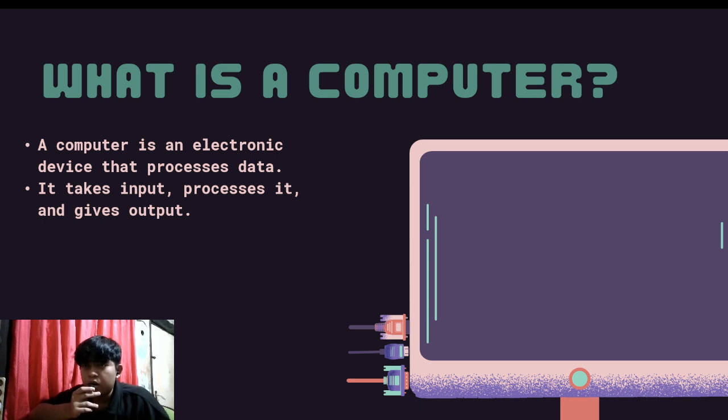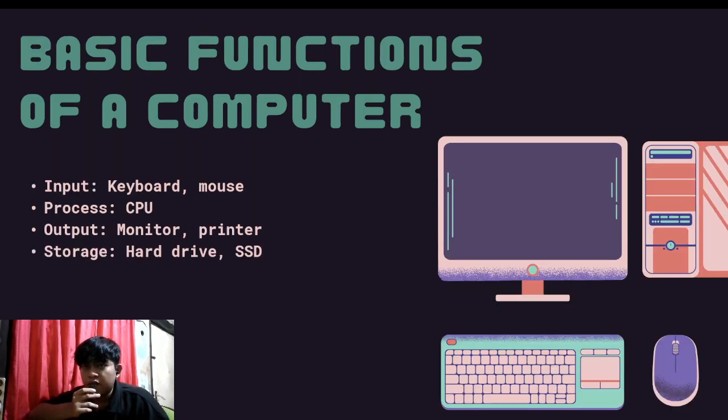First, what is a computer? A computer is an electronic device that takes input, processes it, and gives output. The basic functions of a computer are input, for example keyboard and mouse; process, like the CPU; output, for example monitor and printer; and storage, like hard disk, SSD, and flash disk.